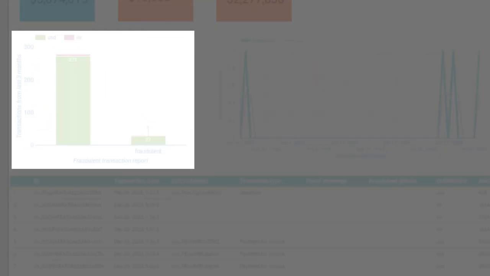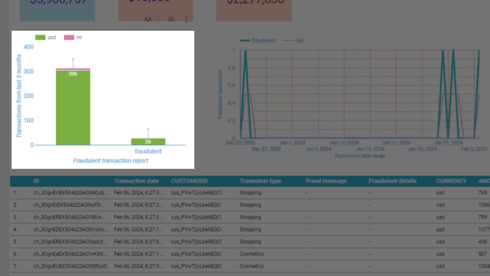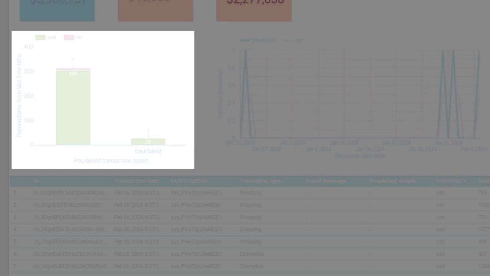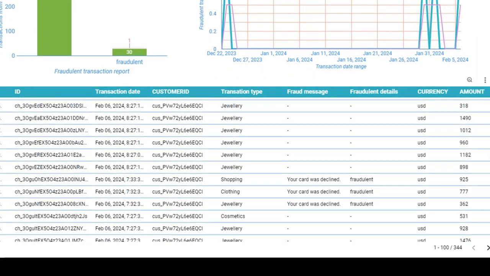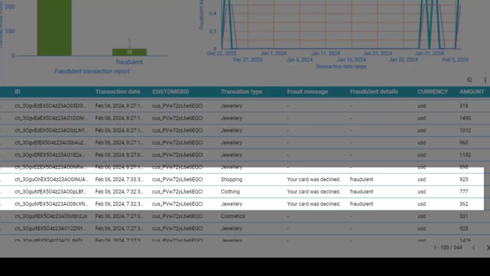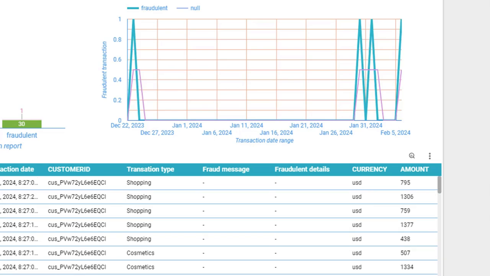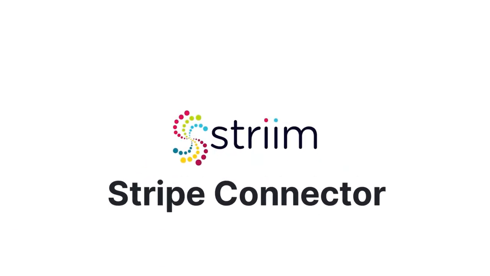As you can see, the fraudulent transactions that belong to user data from Stripe are getting updated in real time. This pipeline will help Acme Corp react to and remediate fraud and disputed transactions quickly, all while allowing them to also analyze historical data for user behavior patterns. In this video, you have seen an application integration from Stripe to BigQuery using the Stripe connector by Striim.